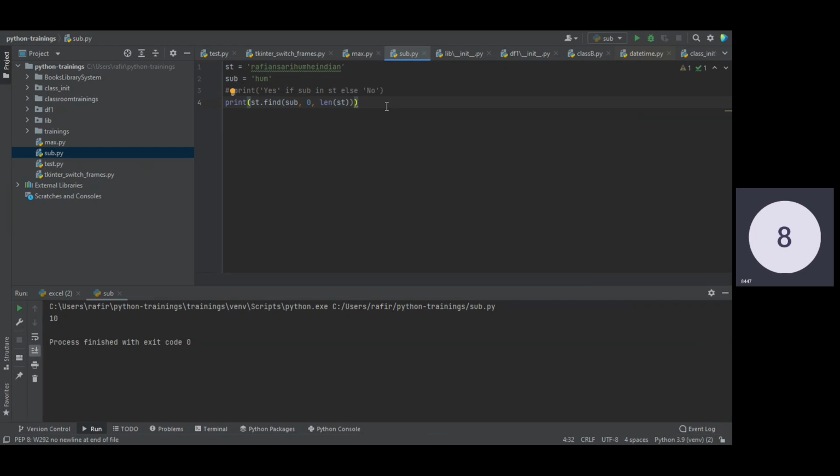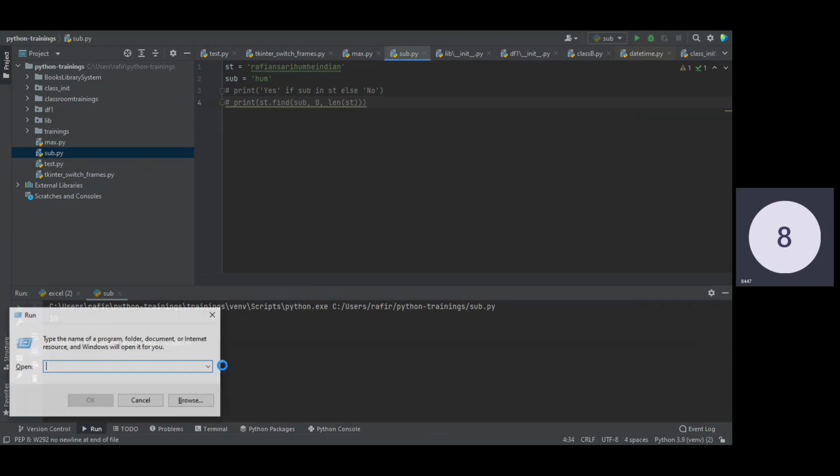But this is also one of the ways to check the first character of a substring, whether it is present, and what the index is. There are many other ways, but let me focus on finding a substring in a string by our own method. If we have to write our own program to check it, how can we do that? Let me just open Excel first. Give me a moment.